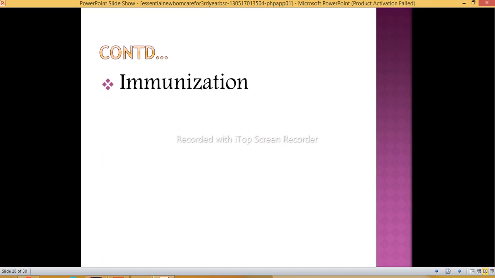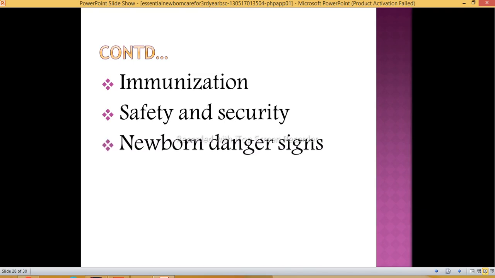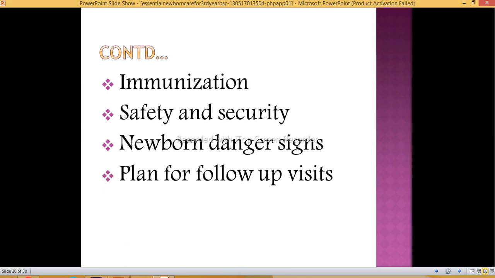Then next is immunization of the baby. Then safety and security: we should never leave the baby at the bed edge, or the baby may fall, so safety and security is also important. Newborn danger signs we should explain to the family, like chest withdrawal, or the baby taking too-frequent respirations, any abnormality, any bleeding, or high or low temperature. Then plan follow-up visits. If the baby has any problems, they should come to the hospital for follow-up visits.